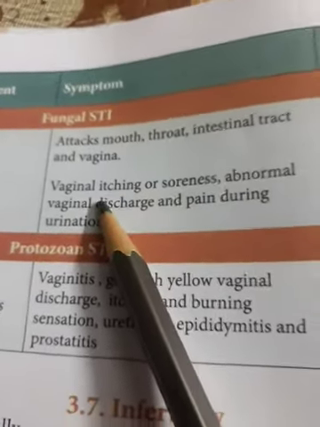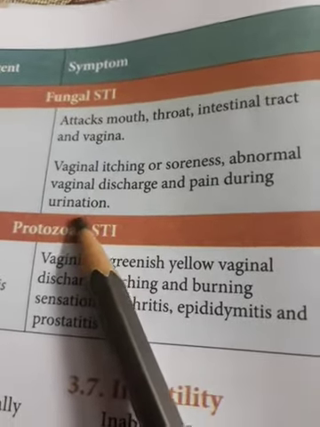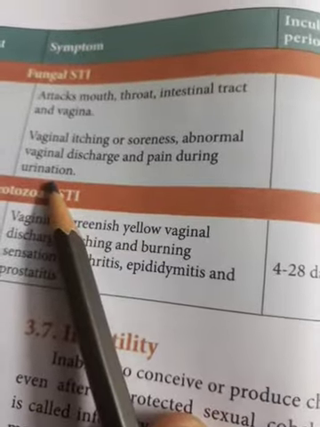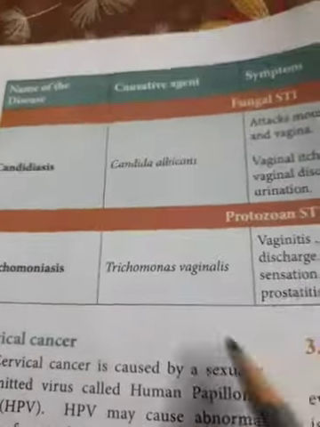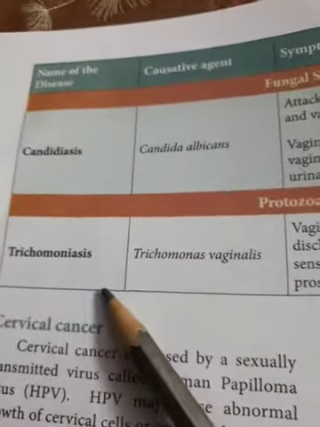It attacks the mouth, throat, intestinal tract, and vagina. Symptoms are vaginal itching or soreness, abnormal vaginal discharge, and pain during urination. There is no fixed incubation period for this because a fungal infection develops within a few days.